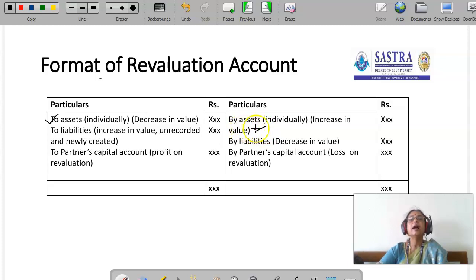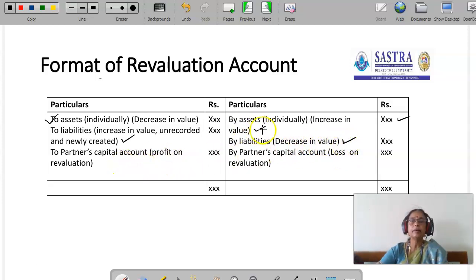In that case, here we have to mention the assets individually and to which extent it has been increased. That also should be mentioned here. Then liabilities increase in value, unrecorded and newly credited. Separately we have to mention here if the value of the liability is increased. Like that, if the value of liability is decreased, it has to be mentioned here on the credit side.